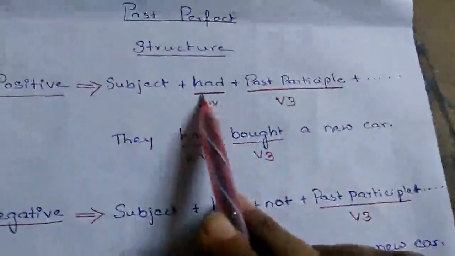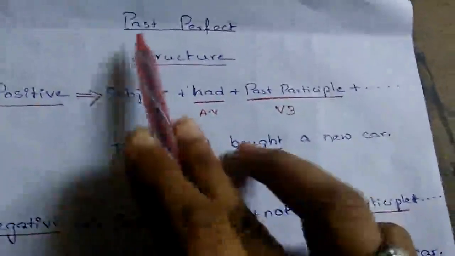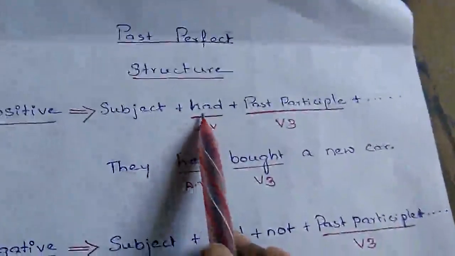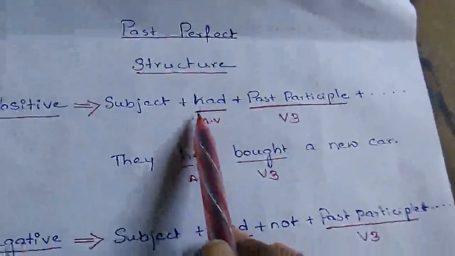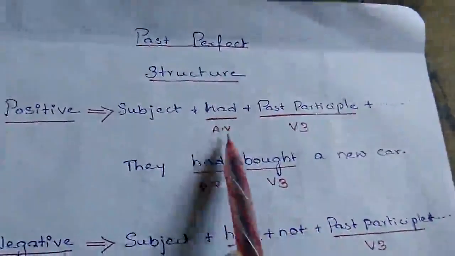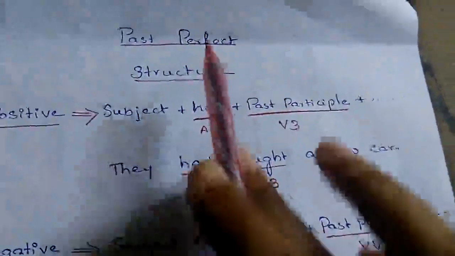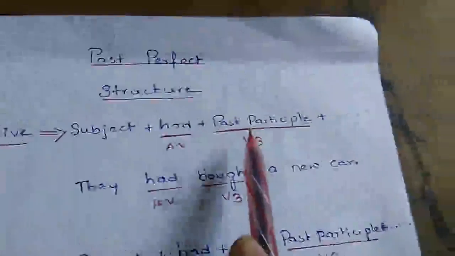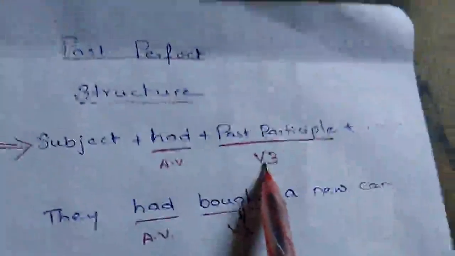Had is the helping verb which I have used because it is past. If it is present, then I'm supposed to use have or has, but it is past tense, so I'm using had as the helping verb. And of course it's a perfect tense, so I'm using have forms here. And now the main verb should be in V3 form, that is past participle.